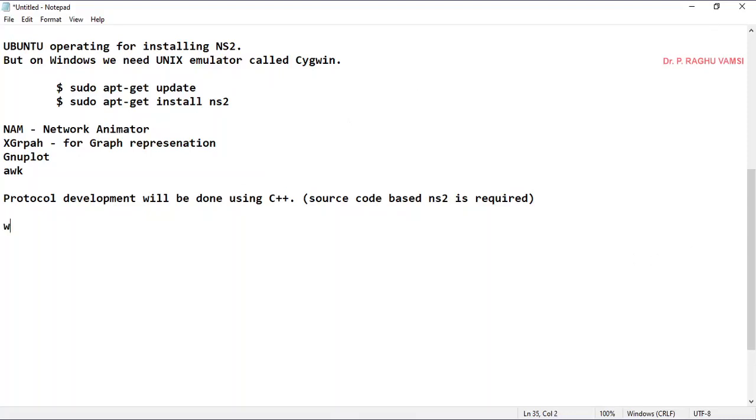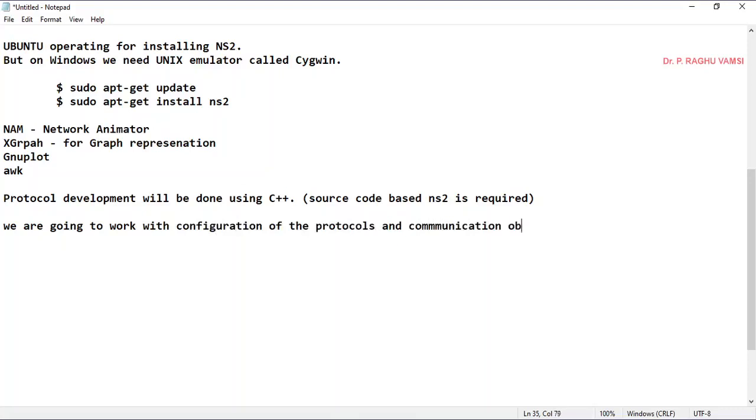So we are going to work with configuration of the protocol and communication observation. To this end, we need only TCL script.